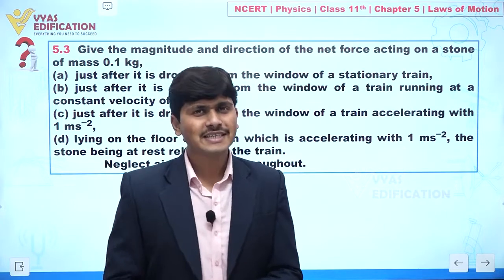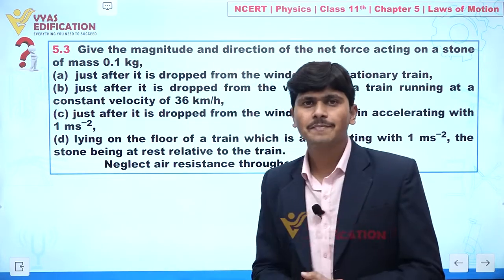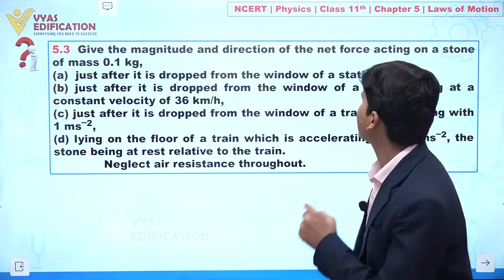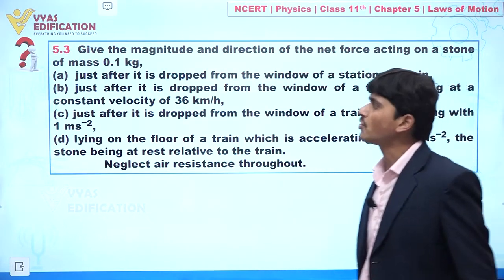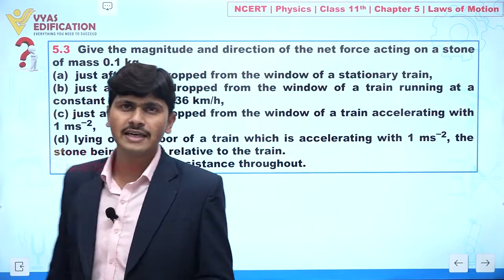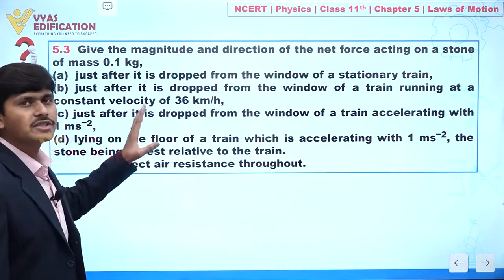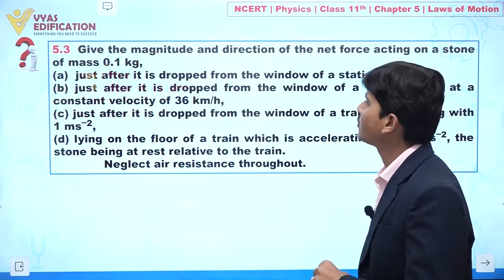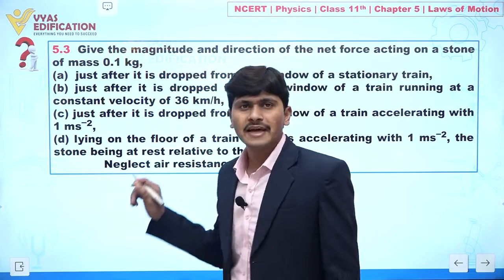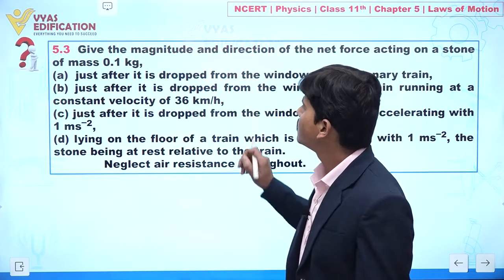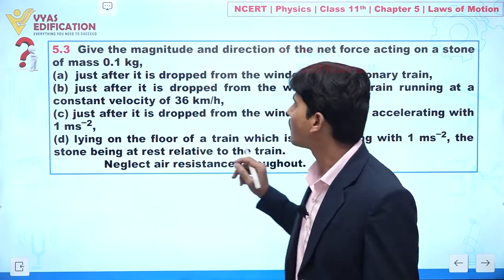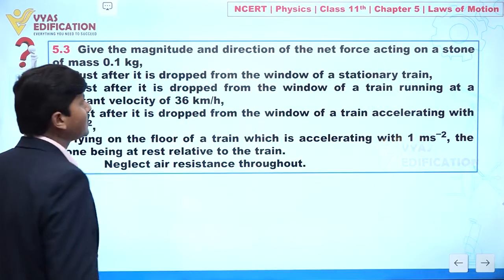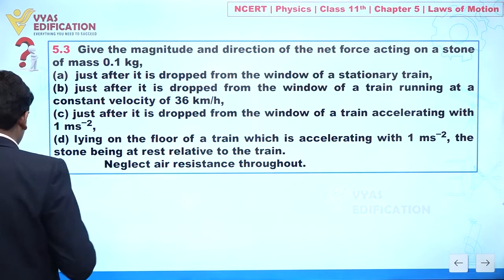Now we are going to discuss question number 5.3. In this question it is given: give the magnitude and direction of net force acting on a stone of mass 0.1 kg. Clear? So a stone having mass 0.1 kg is given to you. Now we have to find the magnitude and direction of the force in part A, just after it is dropped from the window of a stationary train. Clear? So now listen carefully.